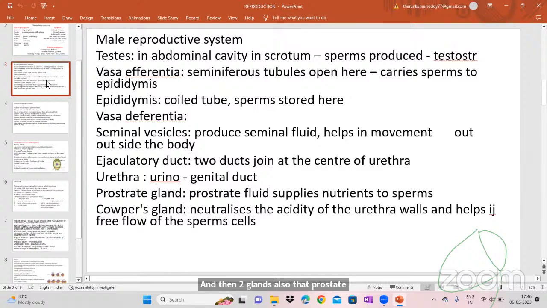Prostate gland supplies the nutrients to the sperms. Cowper glands neutralize the acidity of the urethra walls and help in the free flow of the sperm cells. It helps in the free flow and then neutralizes the acidity. Okay, so this is about the male reproductive system.